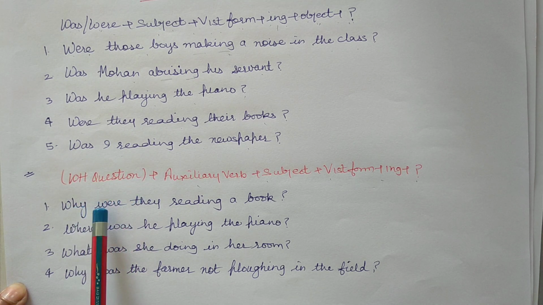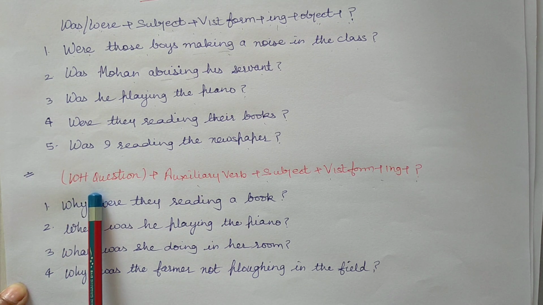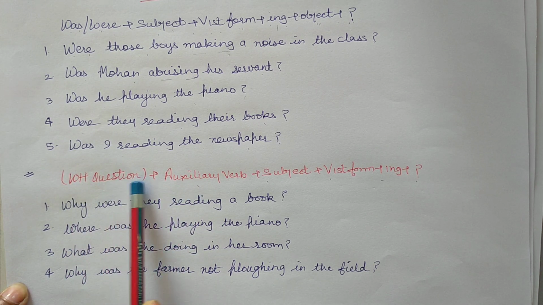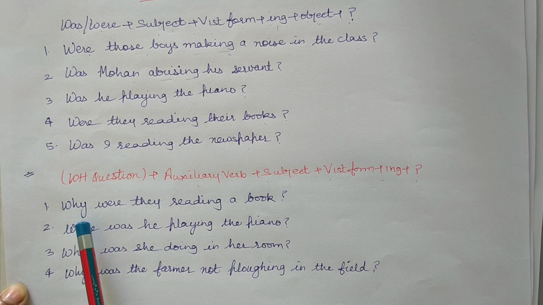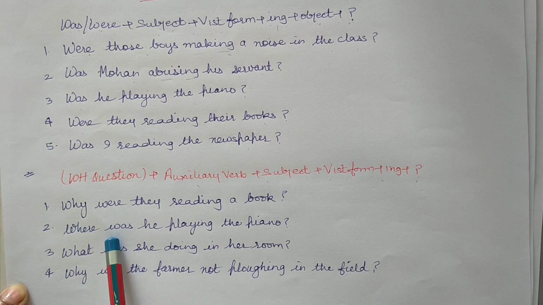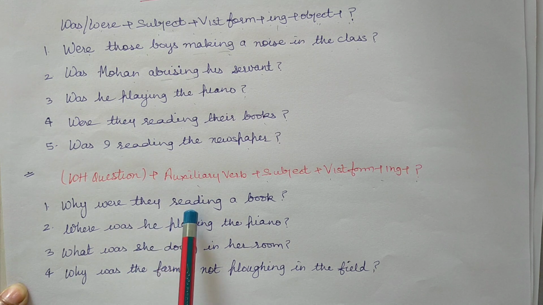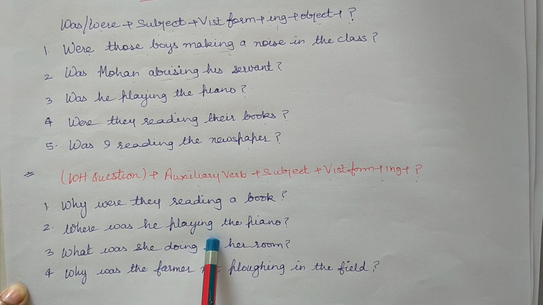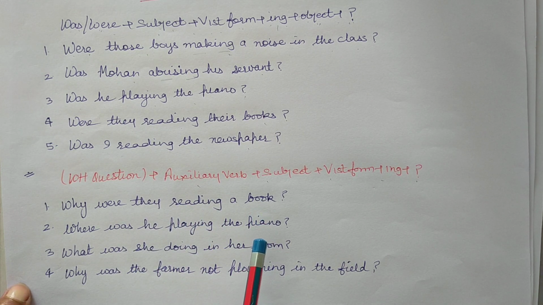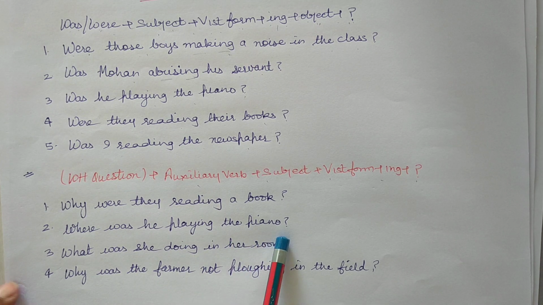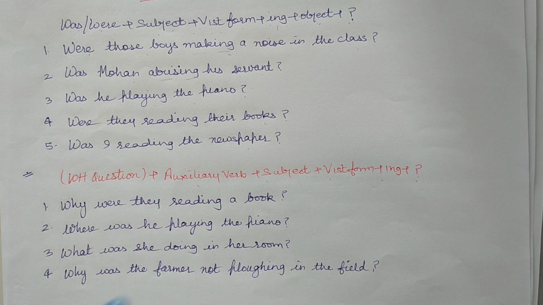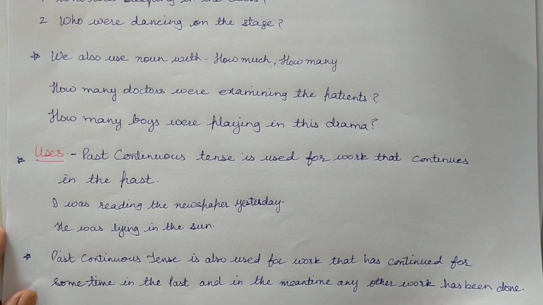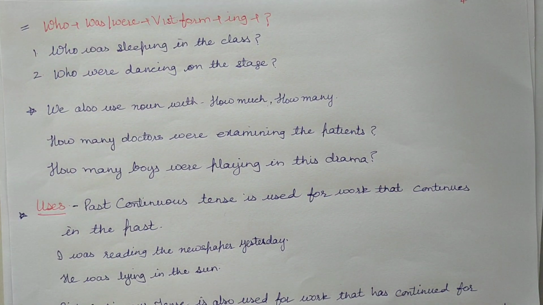So, for sentences related to WH questions, you will have to use WH question plus auxiliary verb, then subject, then verb's first form plus ing, then object and question mark. Who plus was-were plus verb's first form plus ing plus question.